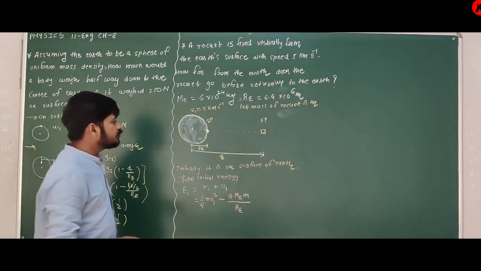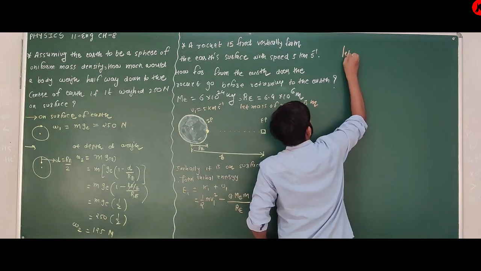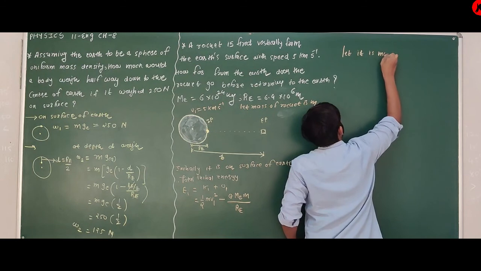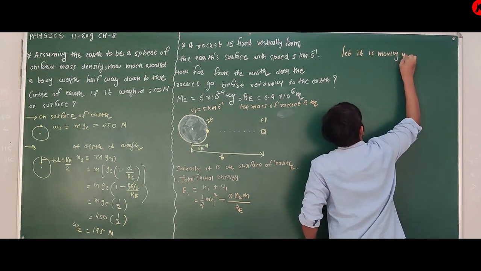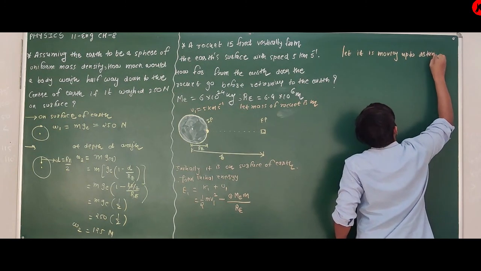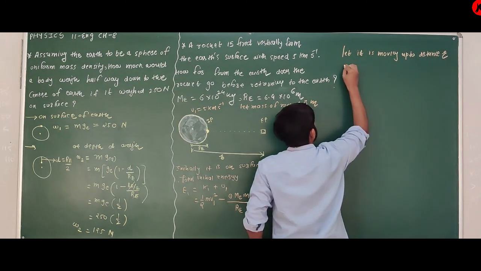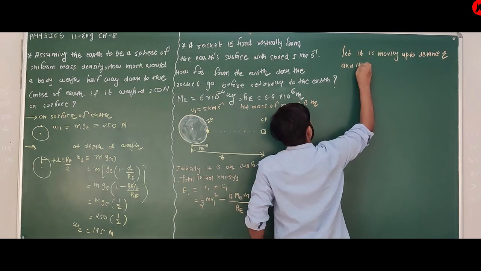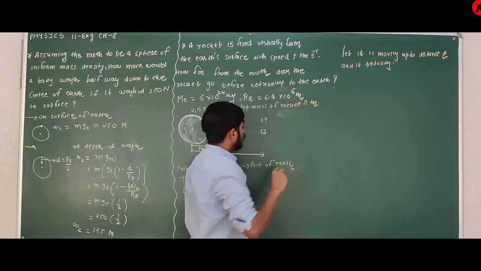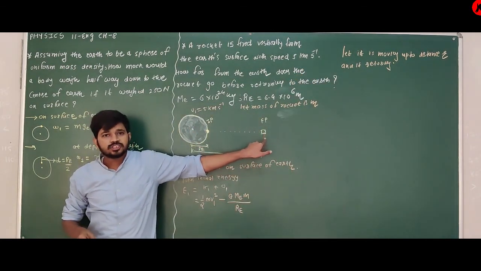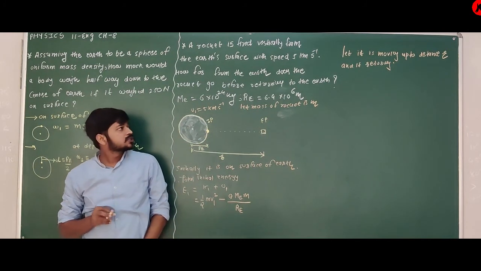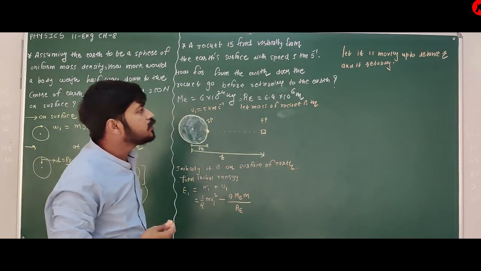Now we are assuming, let it be moving up to distance r, and then it returns. Okay, that means it is the final position. You have to find this distance, that's why I am taking it as a final position. So yes, let it be moving up to distance r.